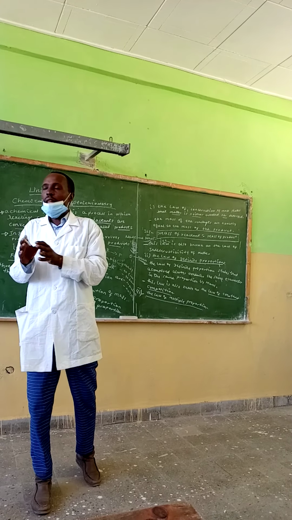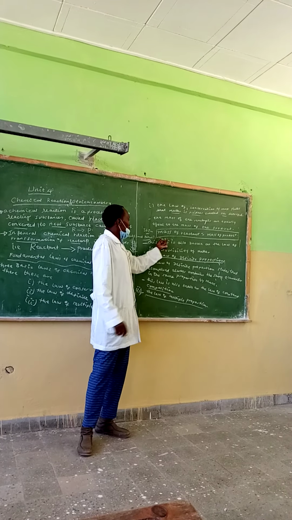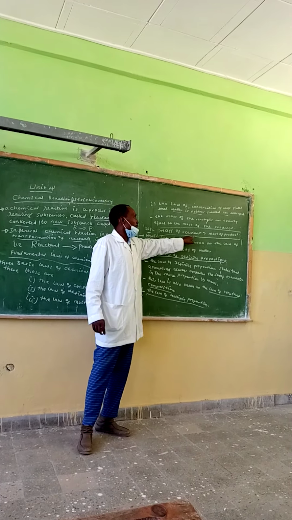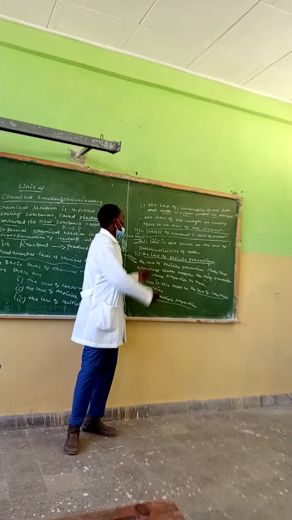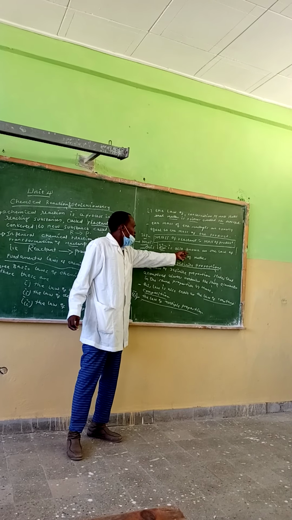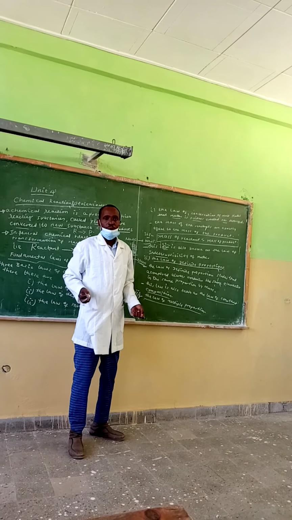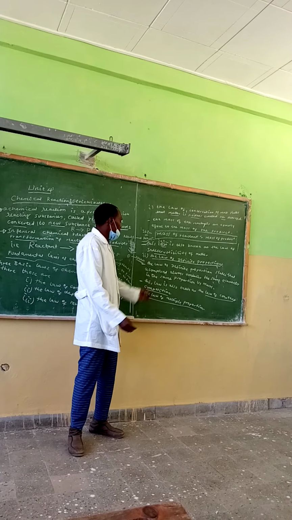That means mass of the reactant must be equal to mass of the product. This law is also known as the law of indestructibility of mass.